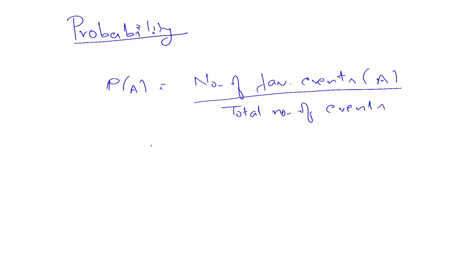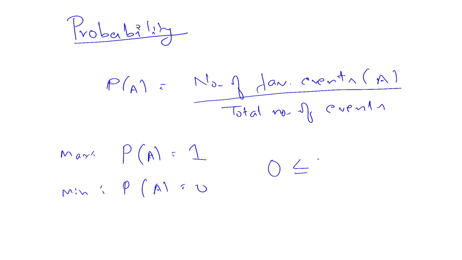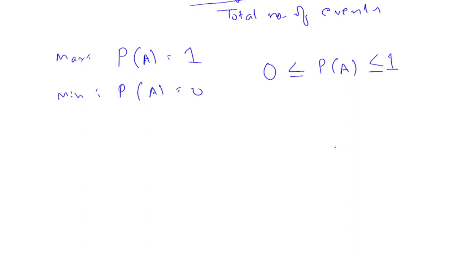There are a few properties of probability. The maximum probability is 1 and the minimum probability is 0. So the probability lies in the range 0 to 1.